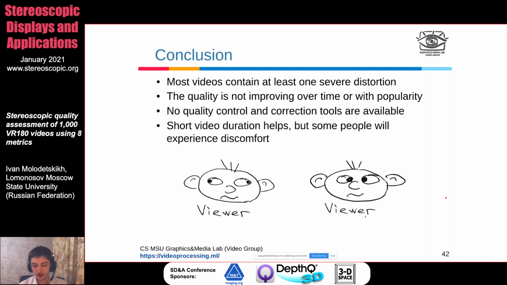And actually, YouTube could potentially help here by implementing some automatic correction tools. So they have video stabilization for handheld video, and if they could use similar methods to correct, for example, vertical parallax and maybe some other of these artifacts. And of course, short video duration helps. People don't have much time to feel sick, but some sensitive people will still experience discomfort, unfortunately.